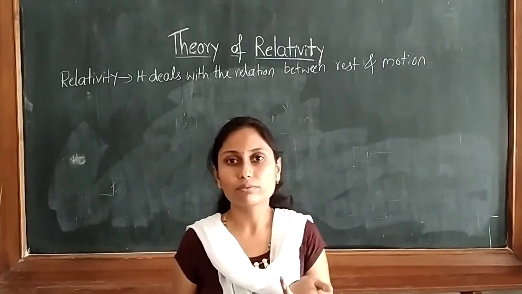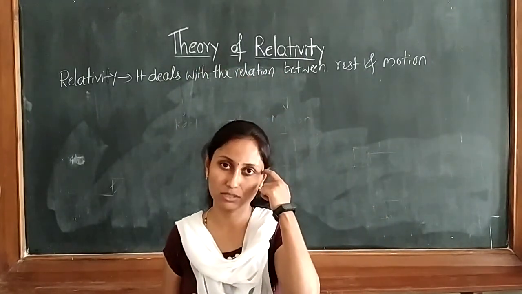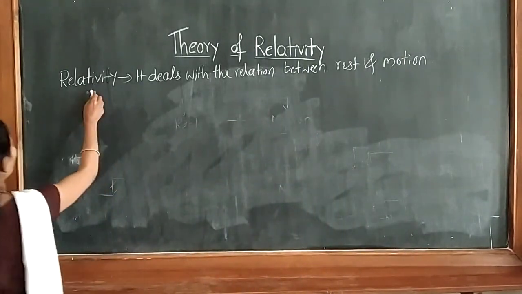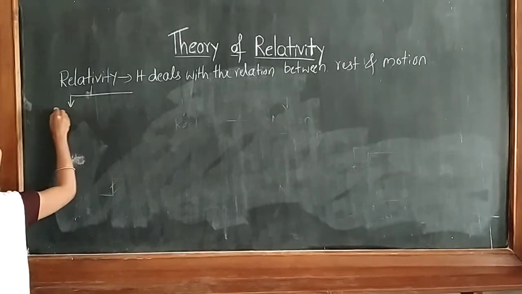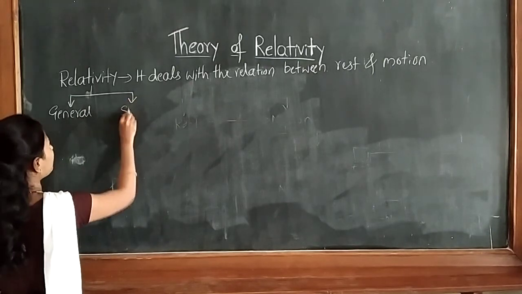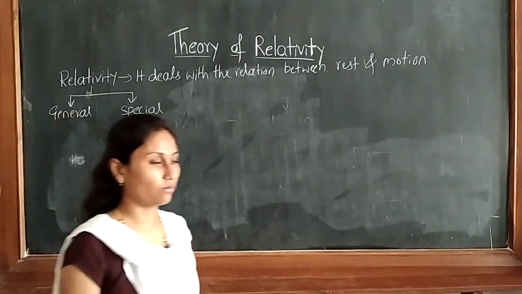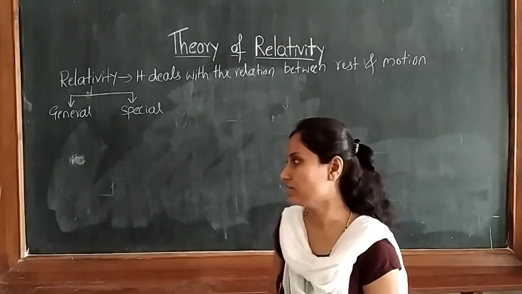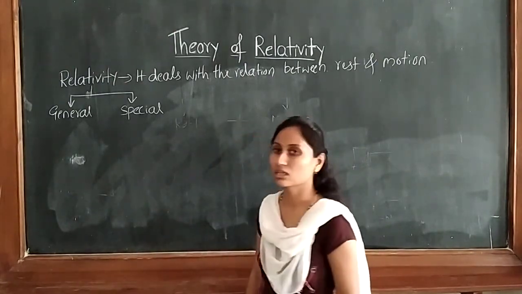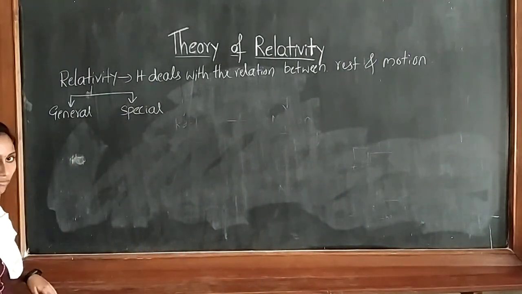Now, the theory of relativity was given by Einstein. So it is Einstein's theory of relativity. In relativity, two parts are there. One is the general theory of relativity and the second one is the special theory of relativity. Now, I want to explain some examples here for the general theory of relativity.